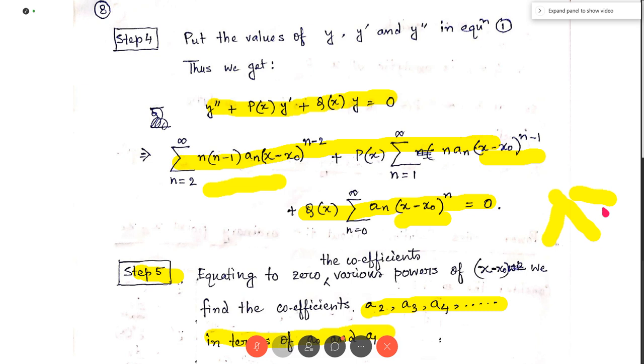Okay. So now for the time being, let us assume that we have found A2, A3, A4 in terms of A0 and A1 from the recurrence relation.